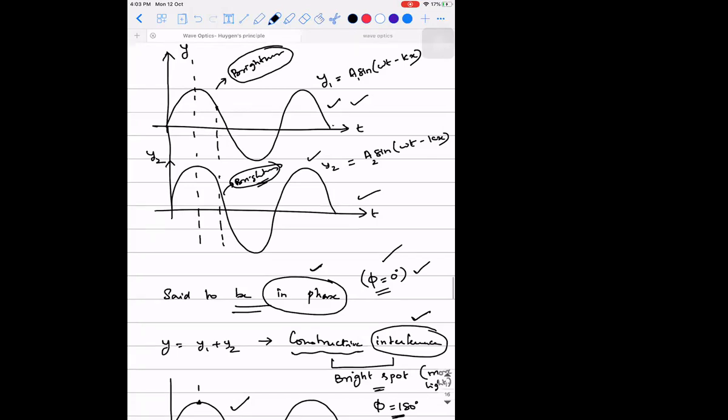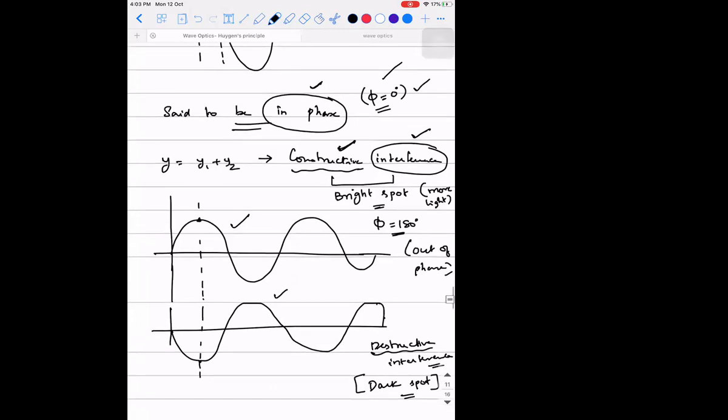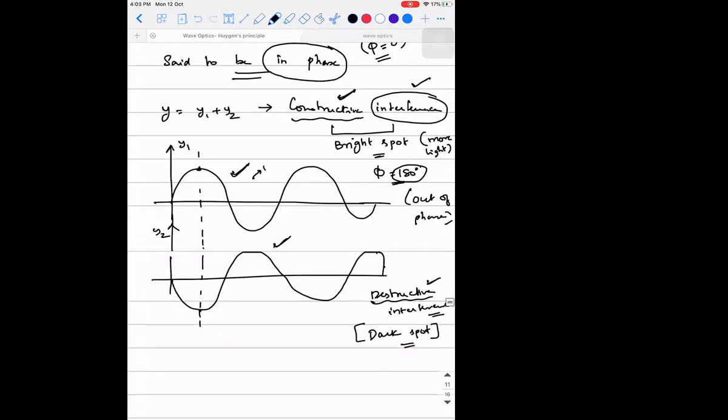Okay. That is the meaning of constructive. Constructive means something productive is happening. Whereas when you have two light waves which are out of phase, which have a phase difference of 180 degrees, then you have destructive interference. Destructive means something negative is happening. Okay, so this will have some brightness, this will also have some brightness, but their amplitudes are such that, see, let me explain this point.